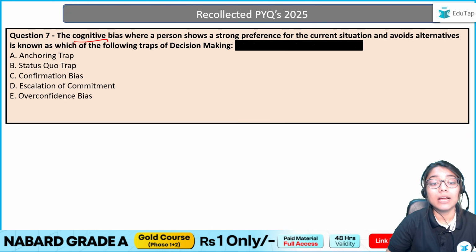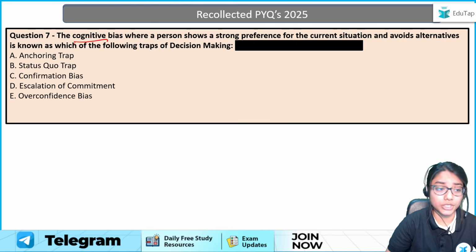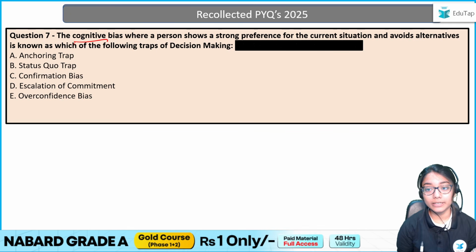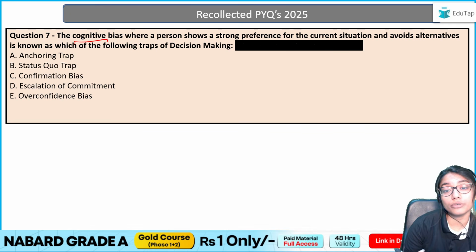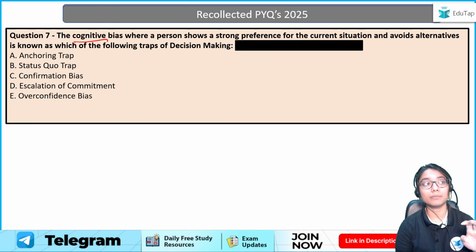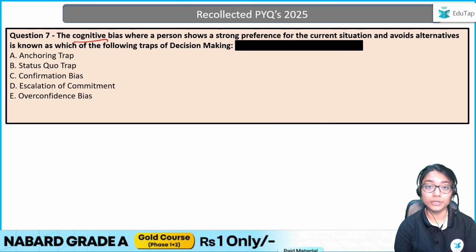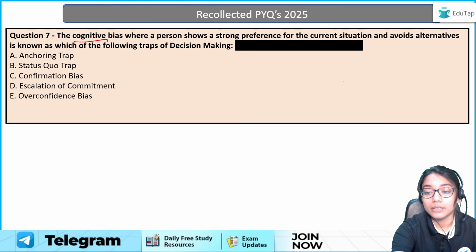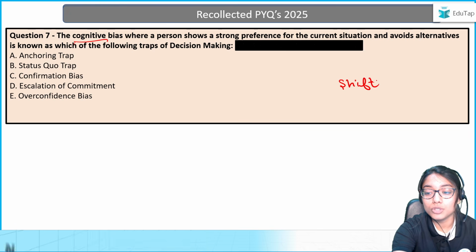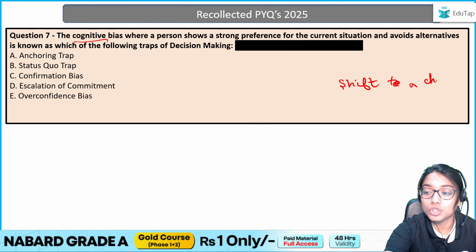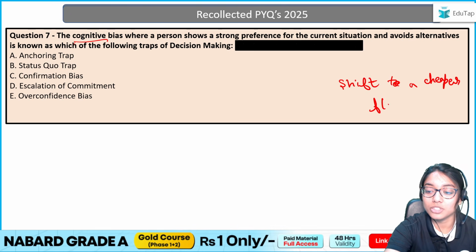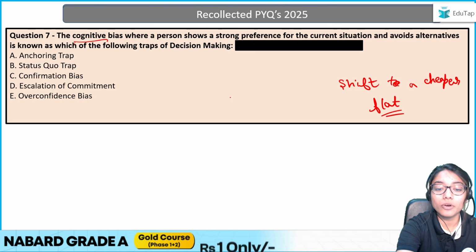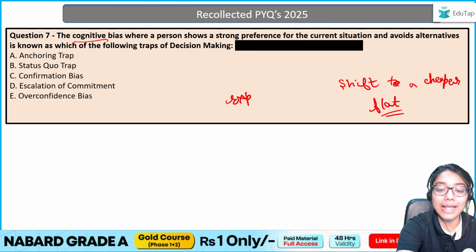And the question is saying a person shows a strong preference for the current situation and avoids alternatives. That is, whatever is the current situation, I like it. Even if it's not good for me, I will still show preference for it, because that is what I have at the current moment, right? And you will avoid the alternatives. That is, you have an option. Let's say you have an option to shift to a cheaper flat, wherein the rent is a bit cheaper. But what will you show your preference for? You will stay in your expensive